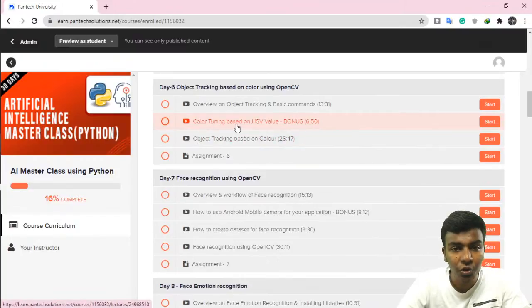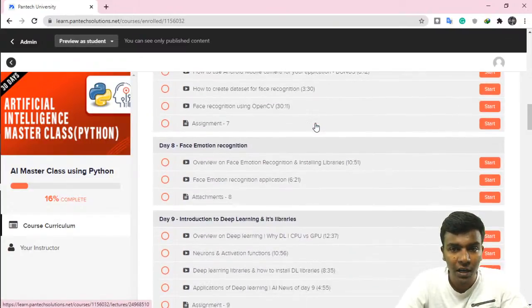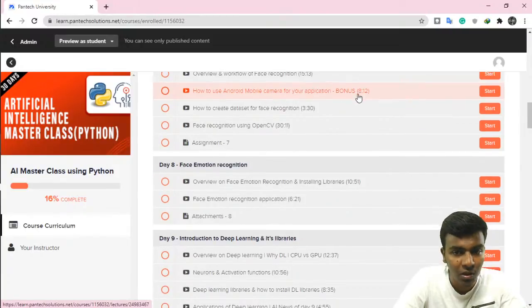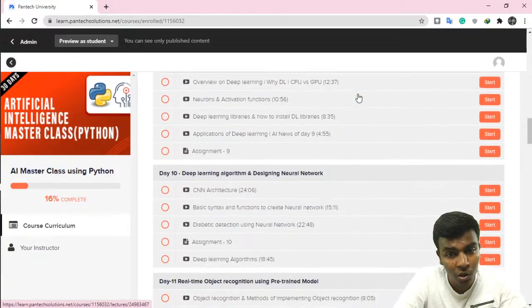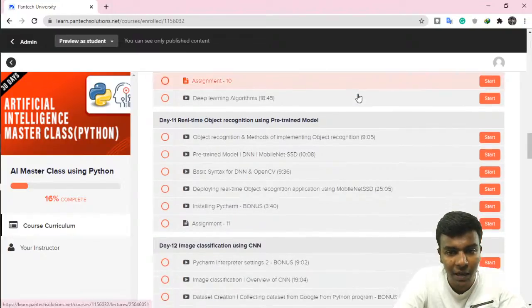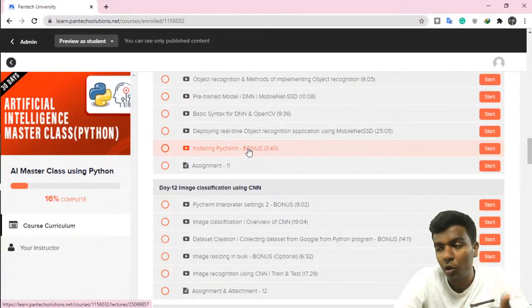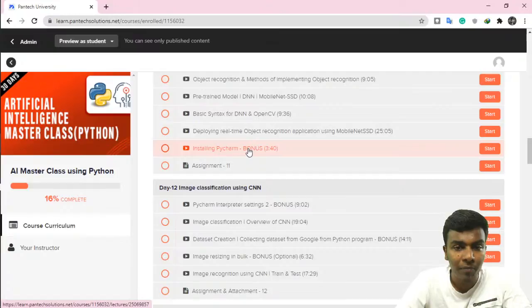Here is color tuning based on HSV value, which is a bonus. And here is how to use the Android mobile camera for your application, which is also a bonus. There is bonus source code with video explanation also. Installing PyCharm and how to work with PyCharm, so how to use the Python you have already used here with the help of PyCharm.